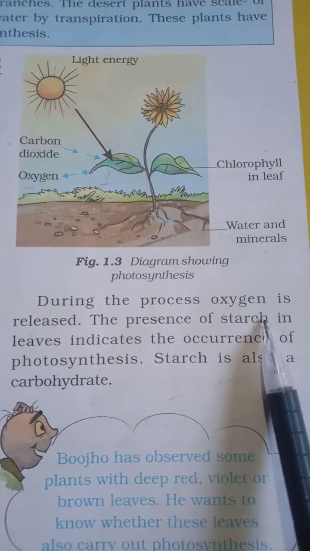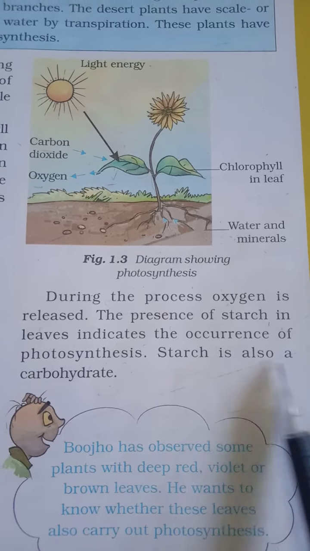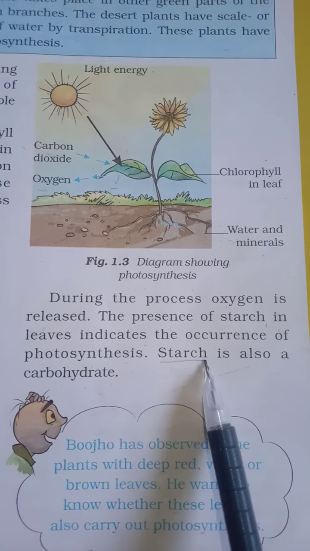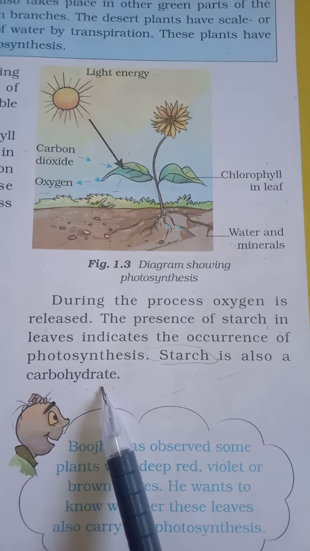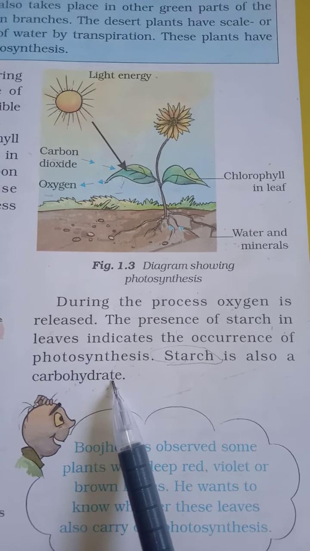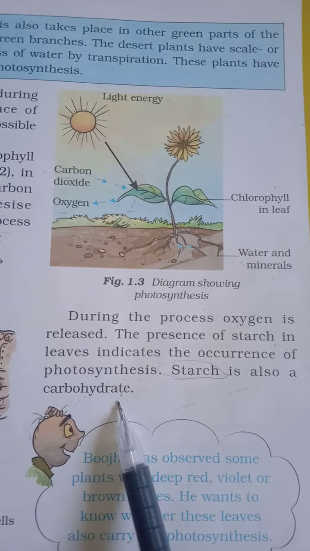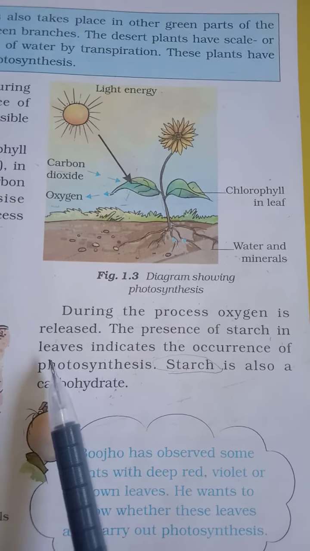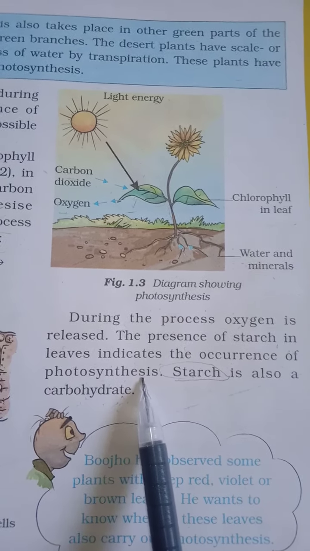The presence of starch in the leaves indicates the occurrence of photosynthesis. Starch is also a carbohydrate. So we can say that from the plant we get starch, and starch gives us carbohydrate. We all know that carbohydrate is a nutrient, and this nutrient is utilized by our body. So starch is also a carbohydrate, and it is present in the leaf. When starch is present in the leaf, that indicates that there is an occurrence of photosynthesis.